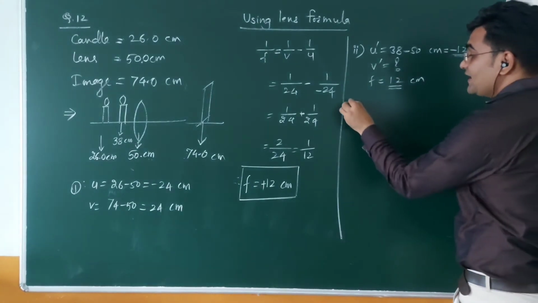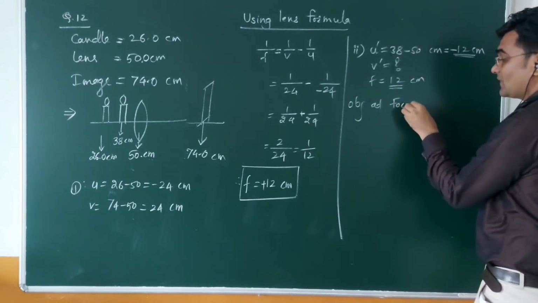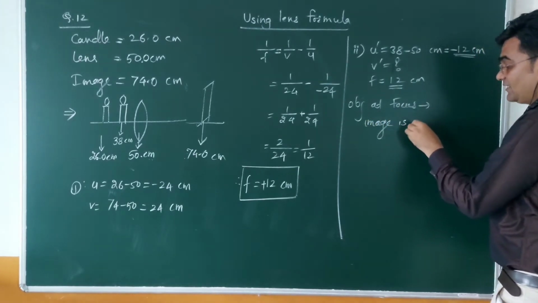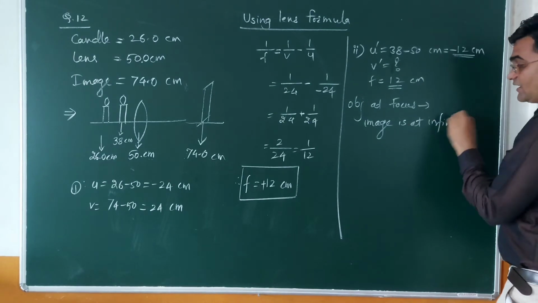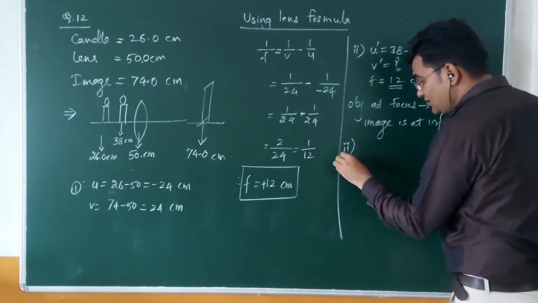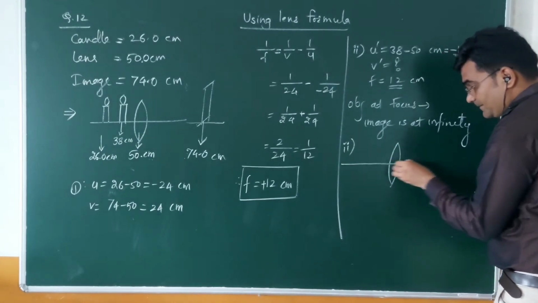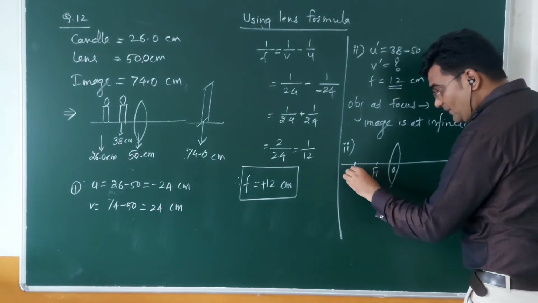Then when object is at focus, the image of object is formed at infinity, and the diagram for the same can be shown like this. Suppose this is the convex lens of suitable focal length, this is f1, this is 2f1.